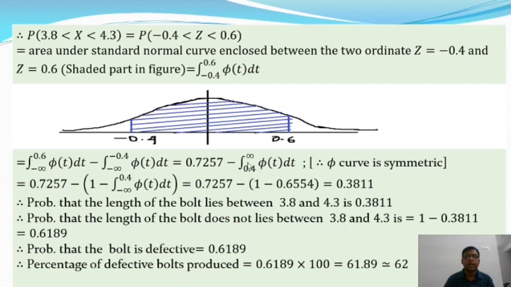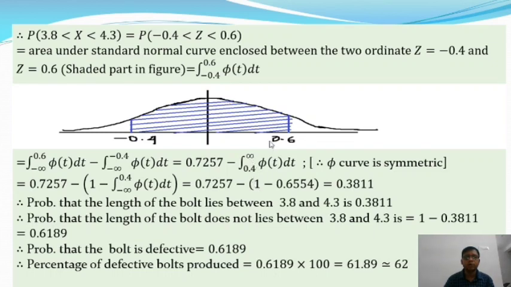Okay, and the integral from 0.4 to infinity of phi(t) dt can be written as 1 minus the integral from minus infinity to 0.4 of phi(t) dt, because the total area of a standard normal distribution is 1.